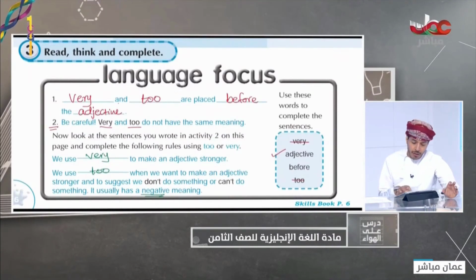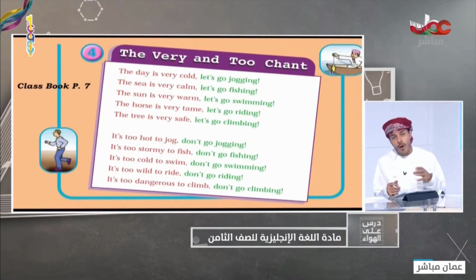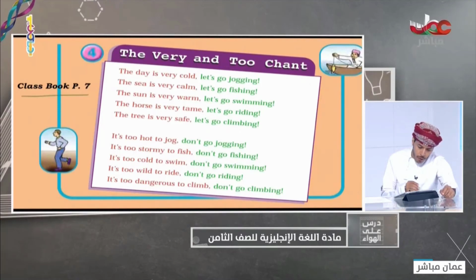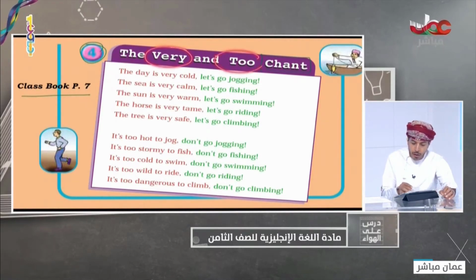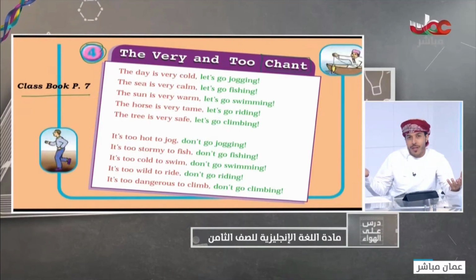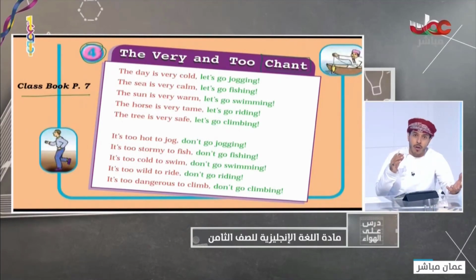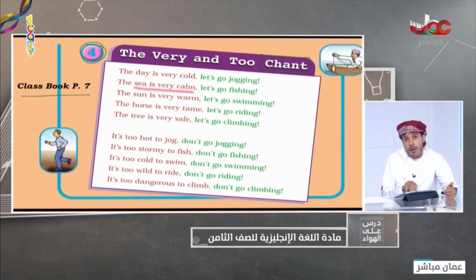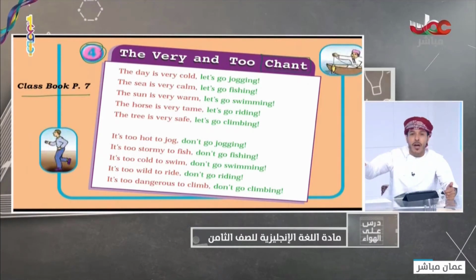Let's now look at this chant, and then we will talk about too and very in more examples, and then we will move to answer the activity together. Okay, so in your class book, page 7, please, activity number 4, look at the chant. This chant is talking about very and too. The day is very cold. Let's go jogging, because the weather is very cold, so it's something positive. Let's go jogging. Jogging means to walk quickly. The sea is very calm. Let's go fishing. It's very calm.